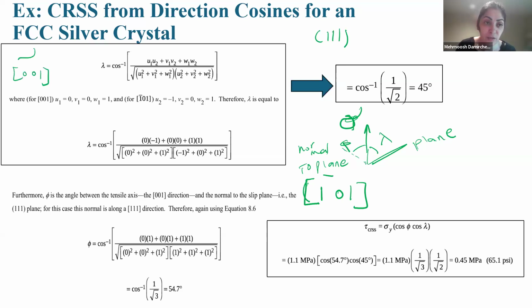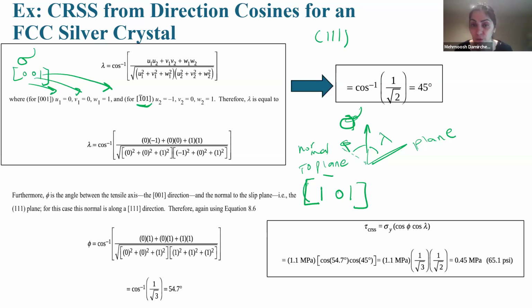So u1 is 0, v1 is 0, w1 is 1. And for the direction parallel to the plane, -1, 0, 1, u2 is -1, v2 is 0, w2 is 1. How do we find this angle?